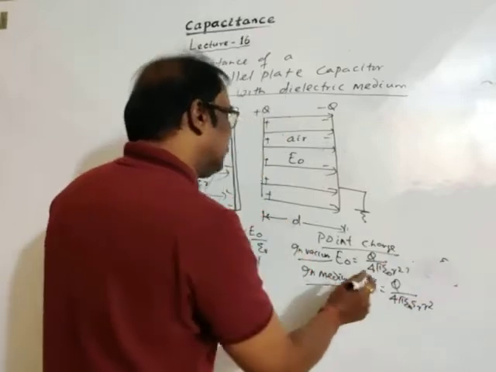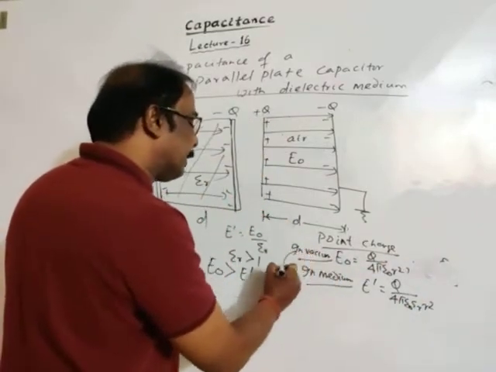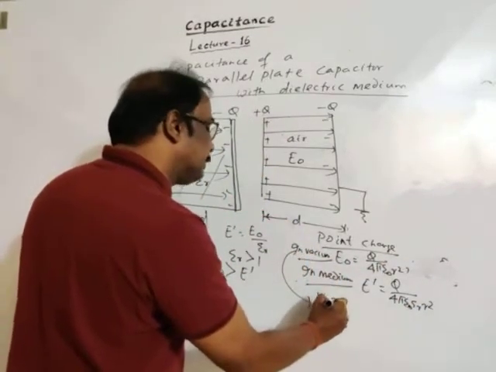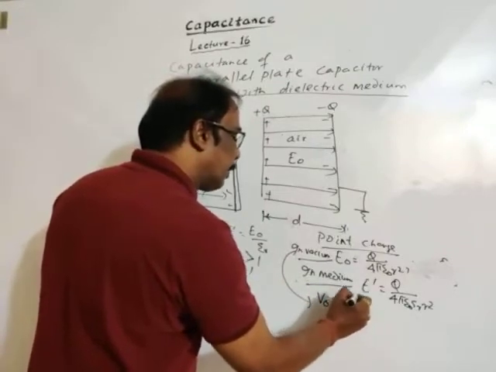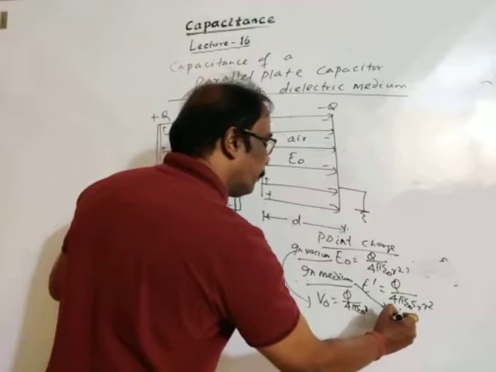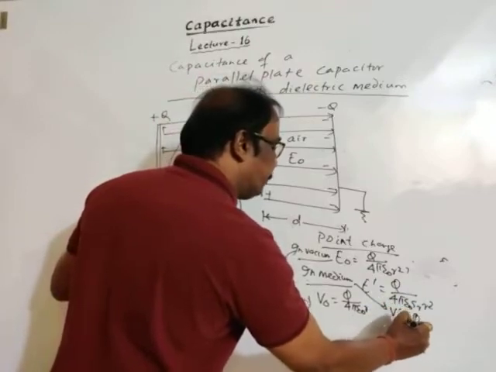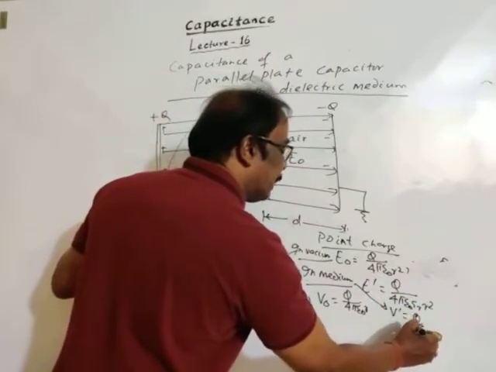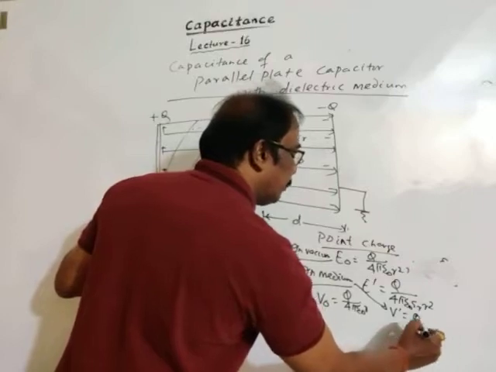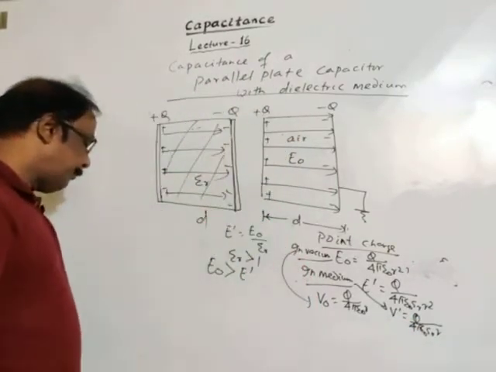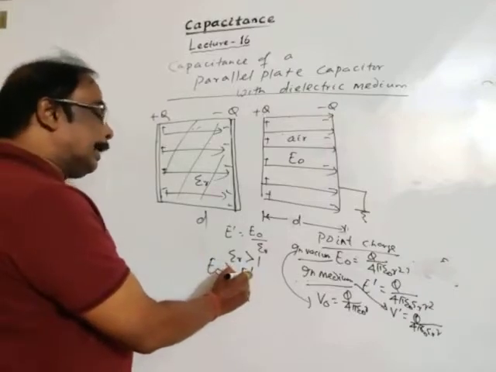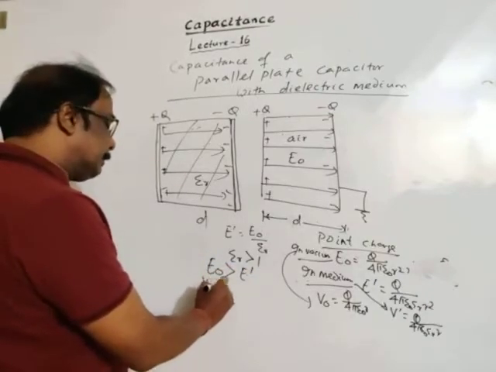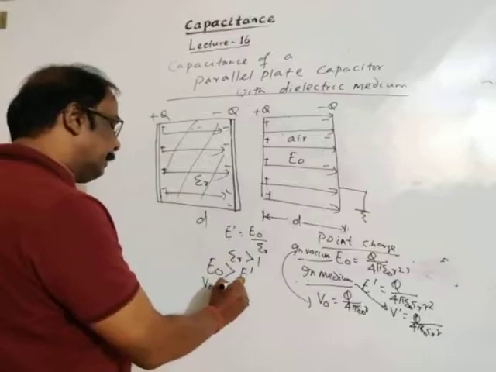For a point charge in vacuum, potential V naught is Q by 4 pi epsilon naught R, and in a medium, potential V dash is Q by 4 pi epsilon R into R. So these are our previous formulas. So E naught is greater than E dash, or we may write V naught is greater than V dash.